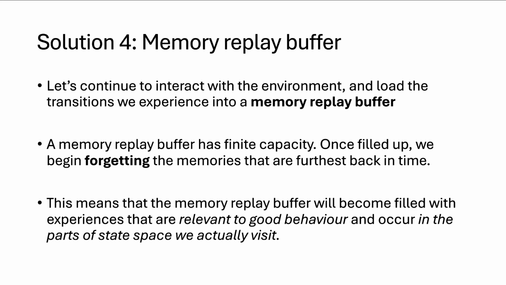So if I try to learn from this collection of experiences, I'm only really going to concentrate on this one part of state space. And this means that I'm only concentrating on learning correctly at that portion. So you can think of this operation of learn from the most recent batch of 100, then gather another batch of 100 and learn from that, as sort of like trying to train your model to do MNIST, the digit classification task, by first training on all the ones, then training on all the twos, then training on all the threes.